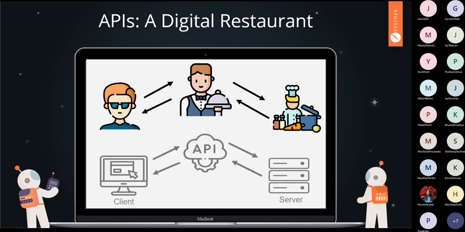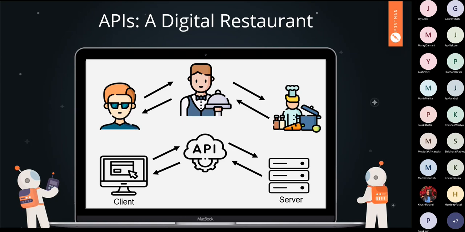Similar is the thing with API. Now understand this: there is one client entity. A client entity can be anything: an ATM machine, your mobile phone, your laptop, your desktop, any electronic thing. What this client entity wants is a resource or a service; for the sake of this you can assume that there is data which is located in the server. The client wants that data located in the server, but the client and server can't communicate directly with each other.